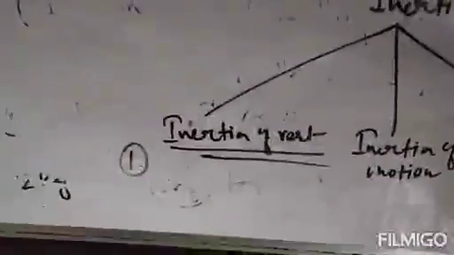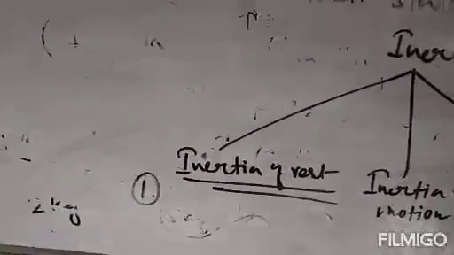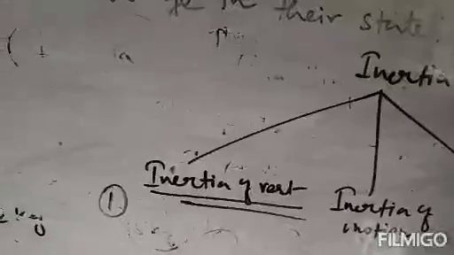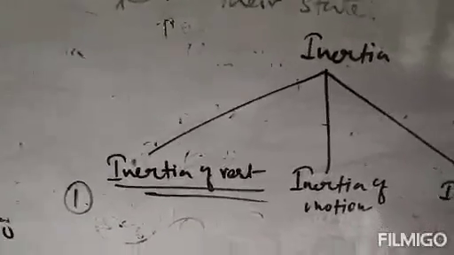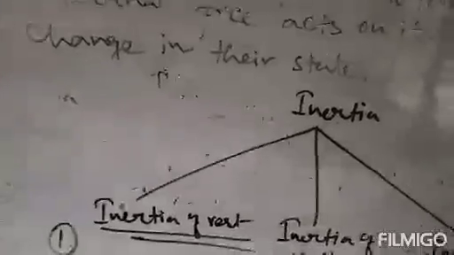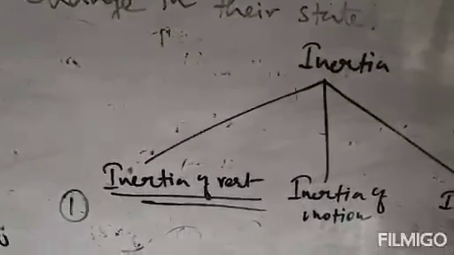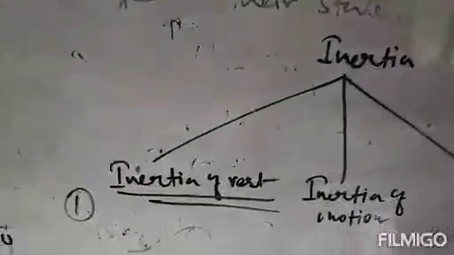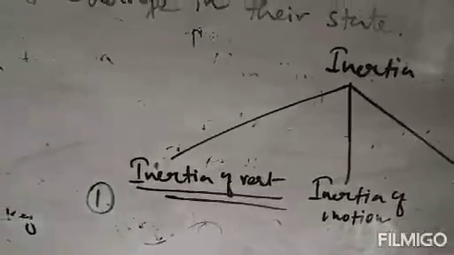The example is when a bus suddenly starts moving forward. When a bus suddenly starts moving forward, the passengers in the bus fall backward.